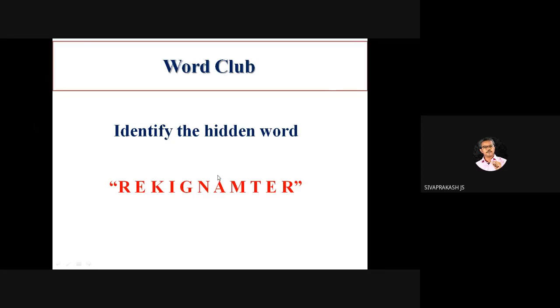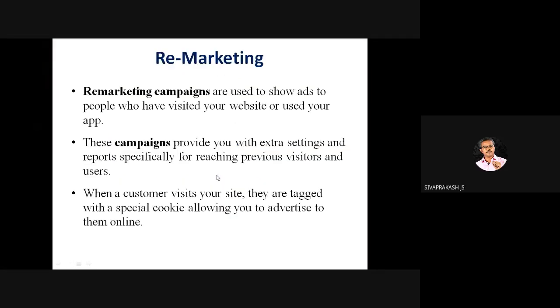Identify the hidden word. Remarketing. Remarketing is a campaign used to show ads to people who have visited your website or downloaded your app. But repeatedly you will get a message, even though the product has no connection with that app, but you must have downloaded that app once upon a time.